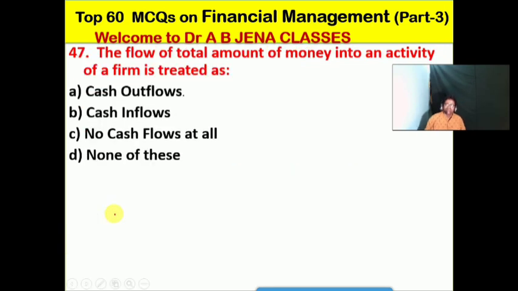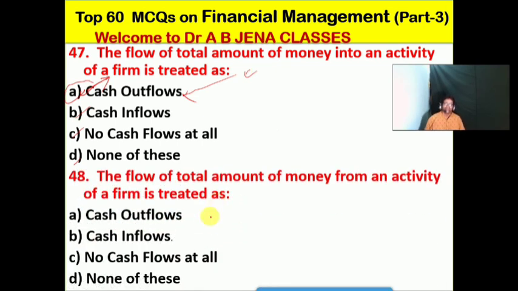So next one we will see. The flow of total amount of money into an activity of a firm is treated as what? A, it's the cash outflows. B, it's the cash inflows. C, no cash flows at all. D, none of these. Friends, no doubt A is the right option for this MCQ. The flow of total amount of money into an activity of a firm is treated as the cash outflows.